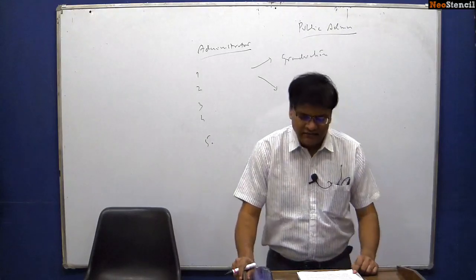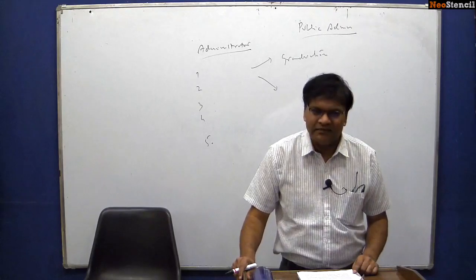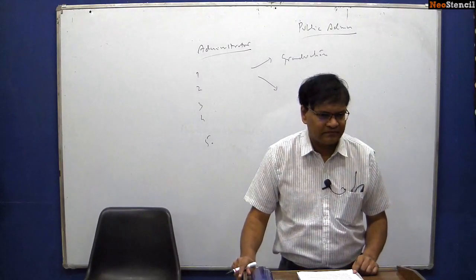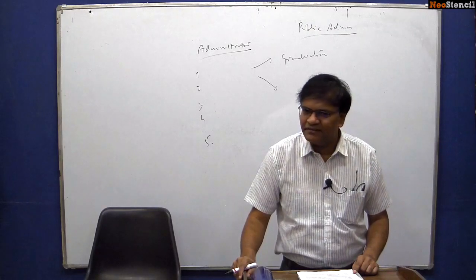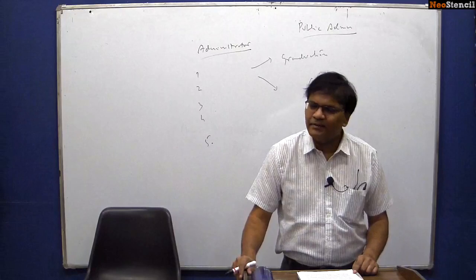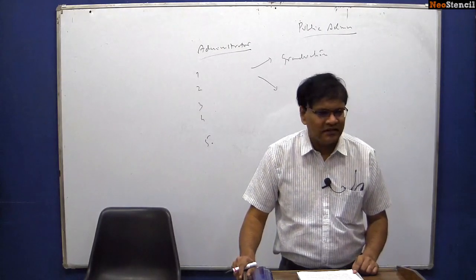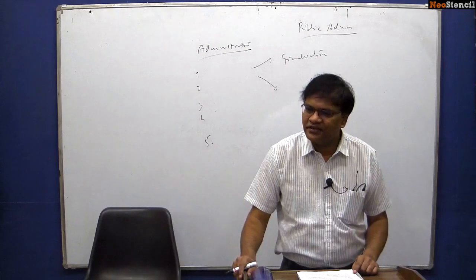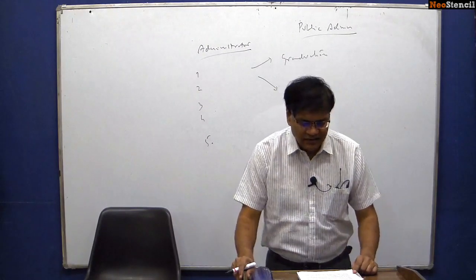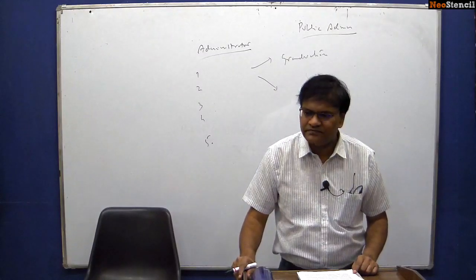Then we talk about the evolution of the discipline of public administration. How public administration as an academic discipline evolved over a period of time. When we talk about academic disciplines, you talk about political science, anthropology, sociology. Like that, public administration also came up due to excellent work done by some of its thinkers. And we start that with Woodrow Wilson, Wilson's vision of public administration.